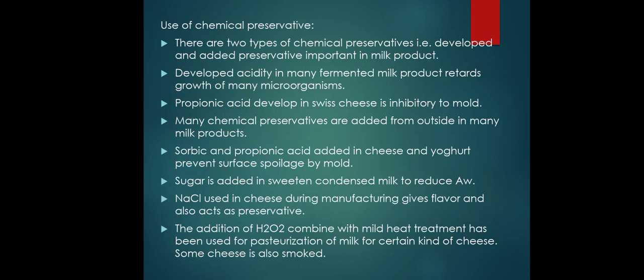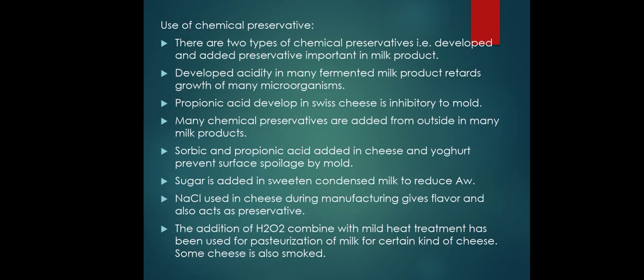So next we have to see the use of chemical preservatives. After physical method preservation we have to see the chemical preservatives. There are two types of preservatives, that means developed and added preservatives, which are important in milk product preservation. Development of acidity in many fermented milk products retards the growth of microorganisms. So by using acidic chemicals we can destroy various types of harmful bacteria. There are various chemicals given over here.